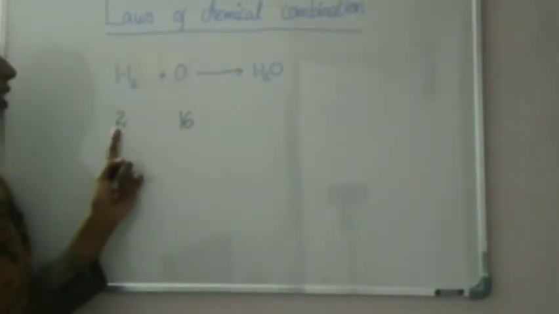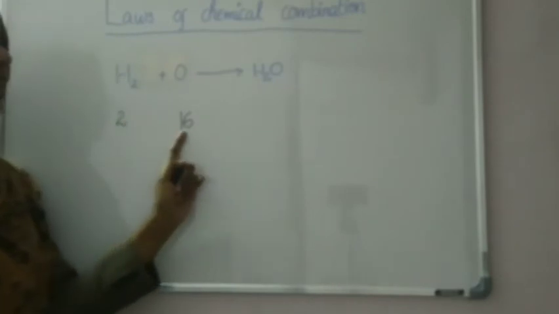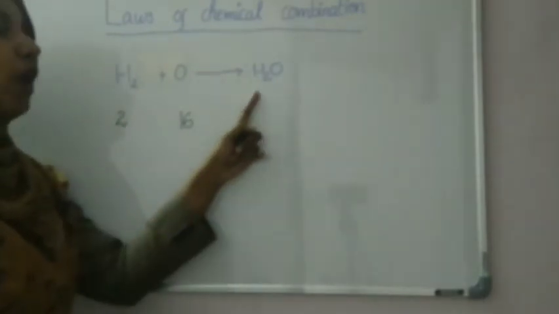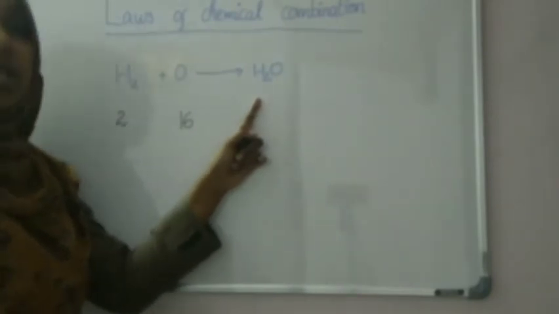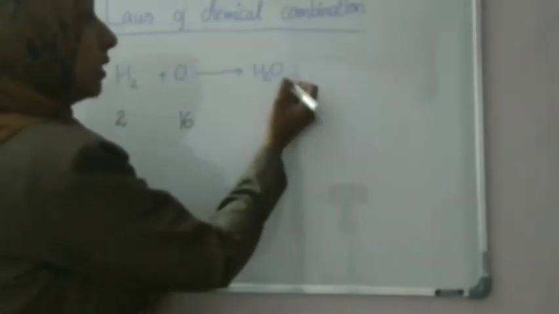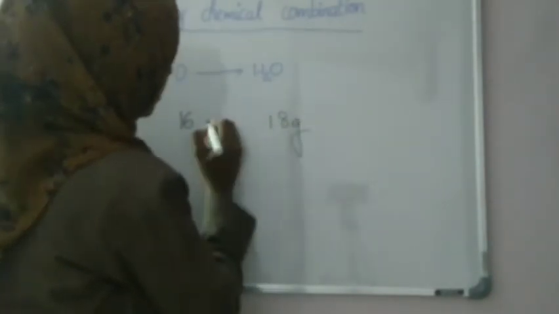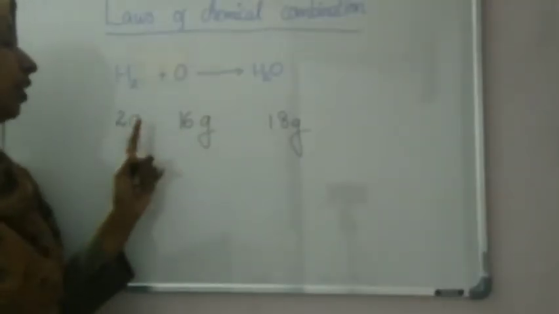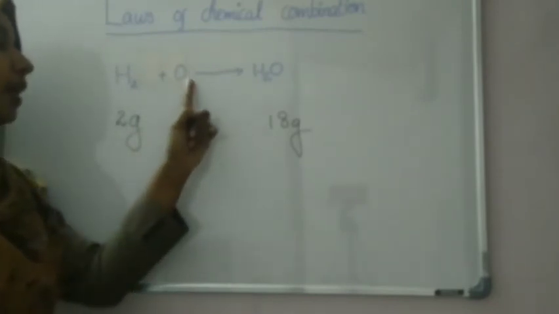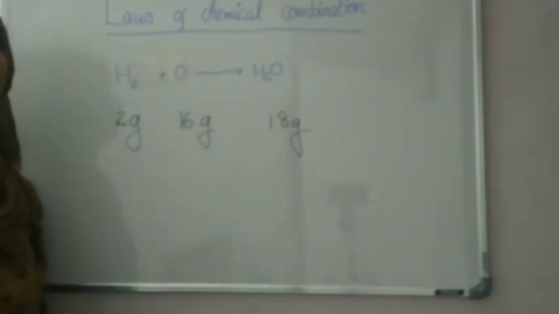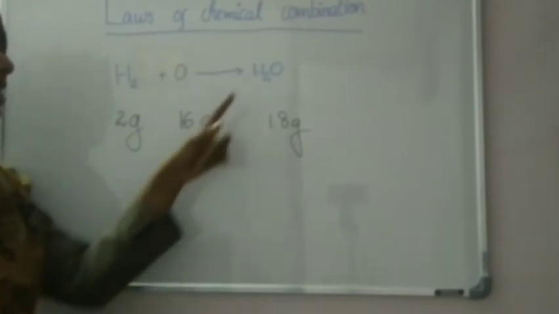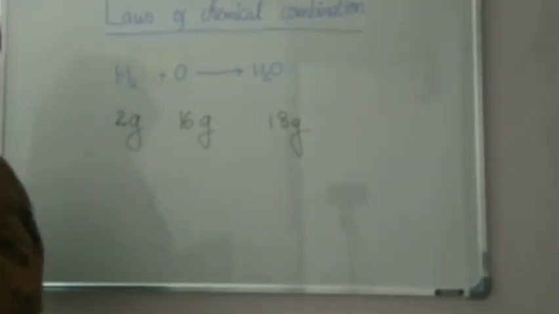So here 2 grams of hydrogen combine with 16 grams of oxygen to form water. Then what will be the mass of water? 2 plus 16, that is 18 grams. Right? Here 2 grams of hydrogen combined with 16 grams of oxygen to form 18 grams of water.